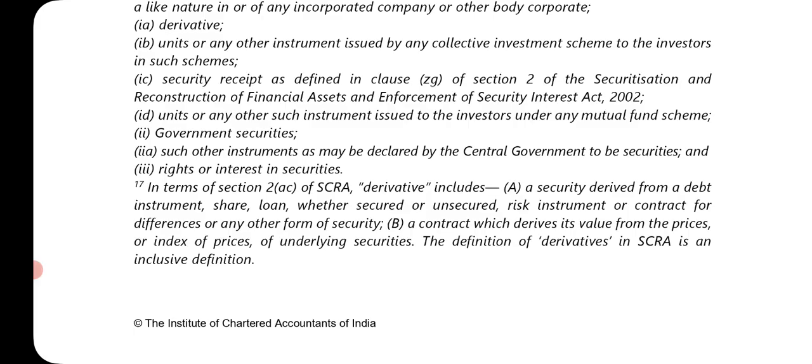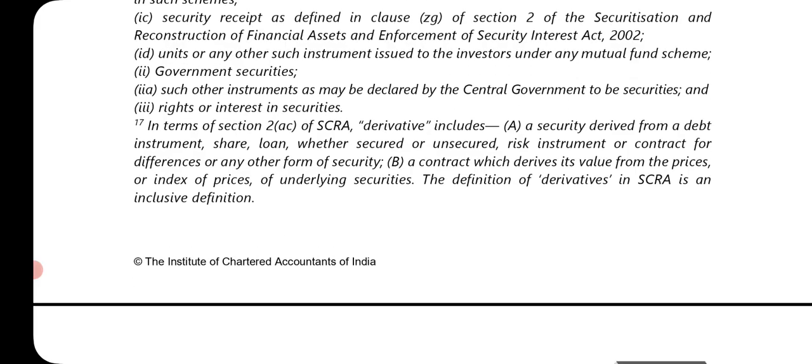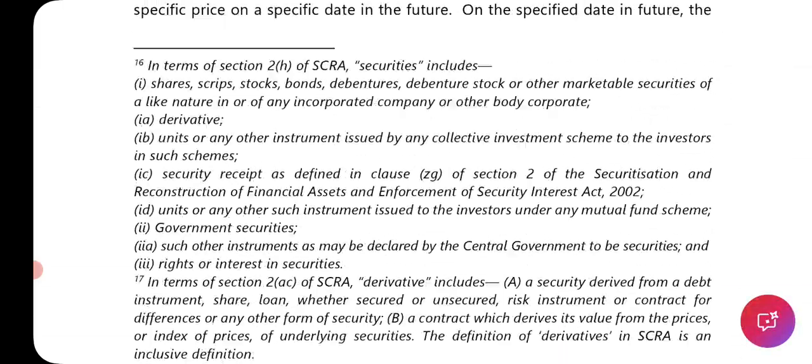Reference to point 17: derivatives include a security derived from a debt instrument, share, loan, whether secured or unsecured, risk instrument or contract for differences or any other form of security, and a contract which derives its value from the price of, or index of prices of, underlying securities. The definition of derivative in SCRA is an inclusive definition. Okay, so this is an inclusive definition.